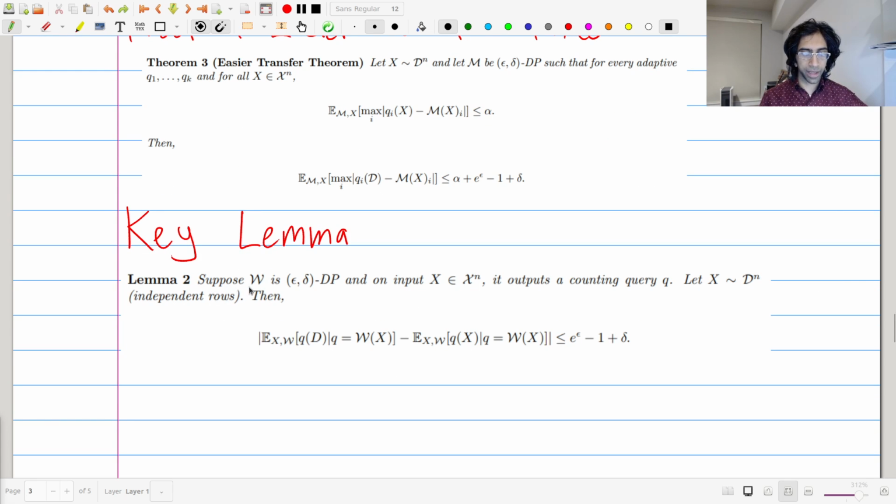Let's read it. Suppose that W is an epsilon delta algorithm, and on input X, it outputs a counting query of some sort. Whatever this query is, if the data set is drawn independently, then we have the following guarantee: the difference between that query on the data set and that query on the distribution will be bounded in expectation. So this essentially says that the query chosen will generalize well.